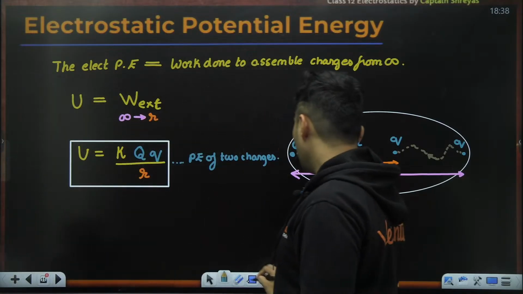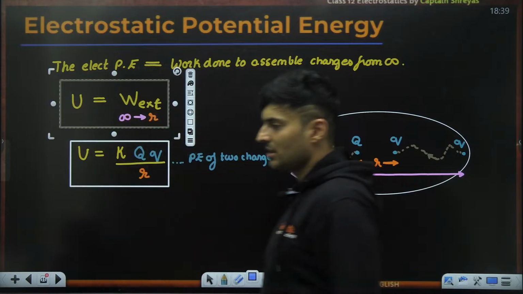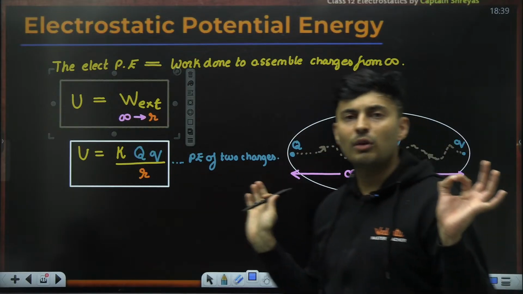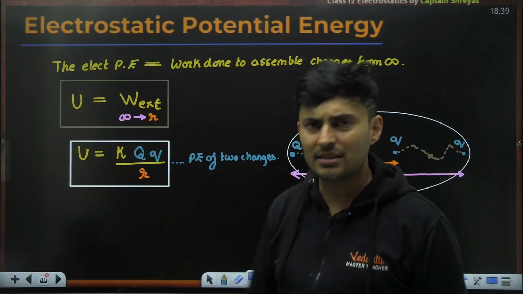Yeah. The general definition, I have mentioned it over here. This is what it is. Electrical energy is the work done to assemble the charges from infinite separation to a finite distance, or to some distance over here.